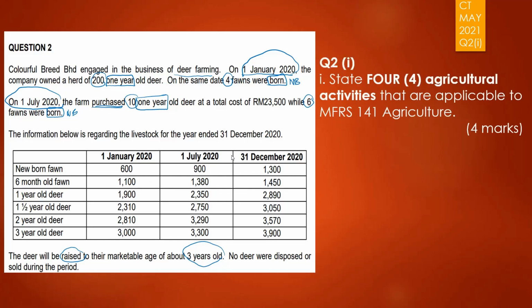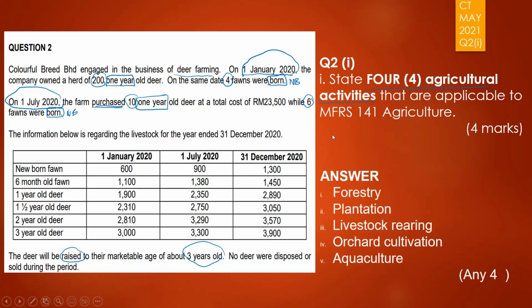So let's look at the first question. The first question was just a general question. They asked you to state 4 agricultural activities that are applicable to MFRS 141. Agricultural activities should be managed activities of the reporting entity.